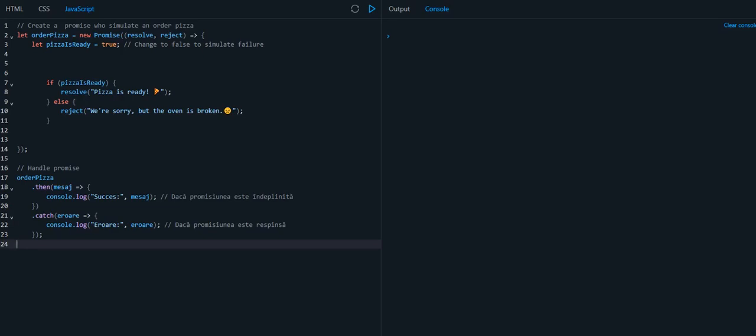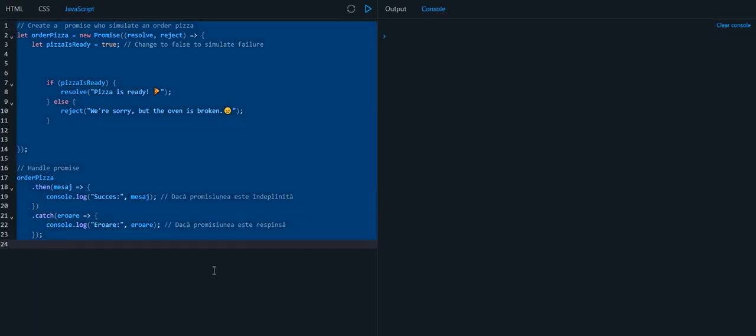Also, when you are waiting for a user action, clicking a button or another action, the action happens in the future. Or when you delay an execution with setTimeout and setInterval, the function executes after a delay. And what happens with my code in this delay? Is it blocked? No, my code runs because I work asynchronously. Okay, let's see now how these promises work in JavaScript.